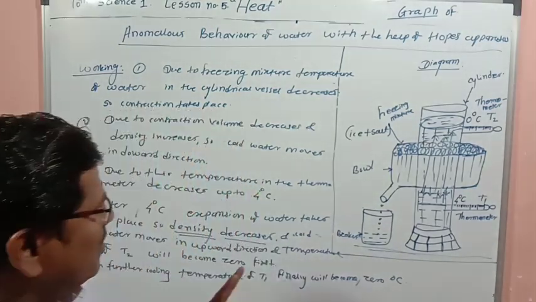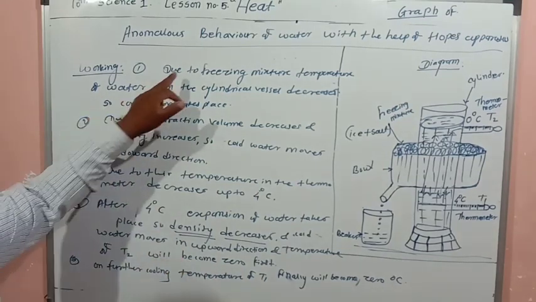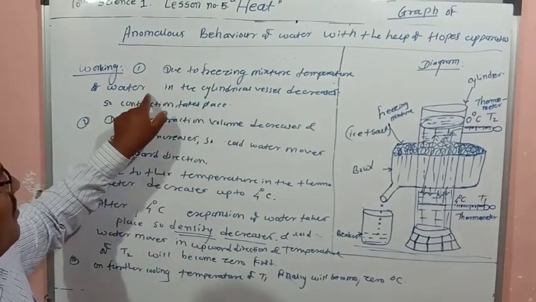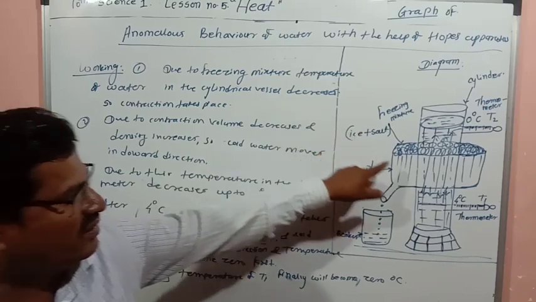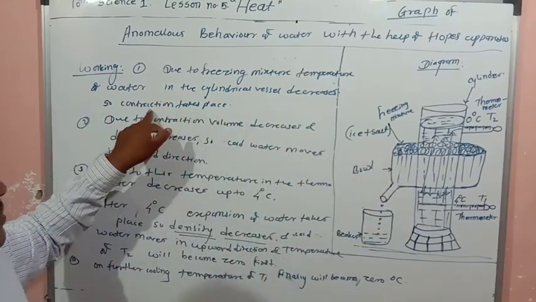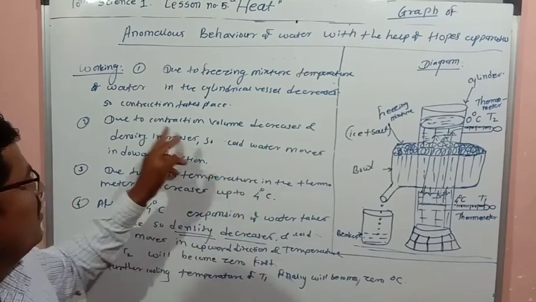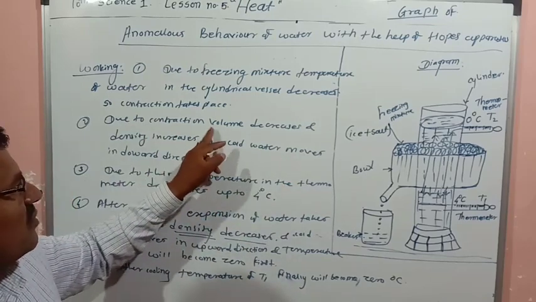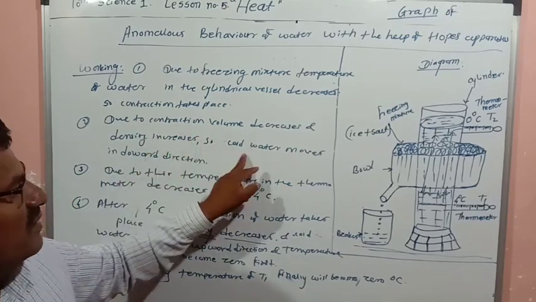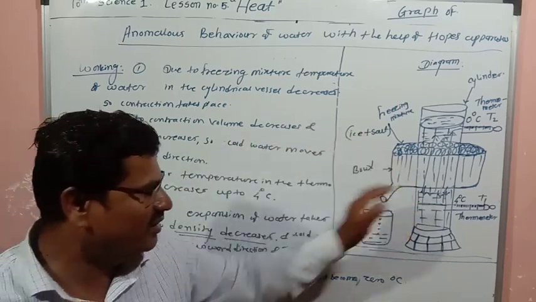So see, due to the freezing mixture, the temperature of the water in the cylinder will decrease here. So contraction takes place, and due to contraction, volume decreases and density increases. So cold water moves in the downward direction.